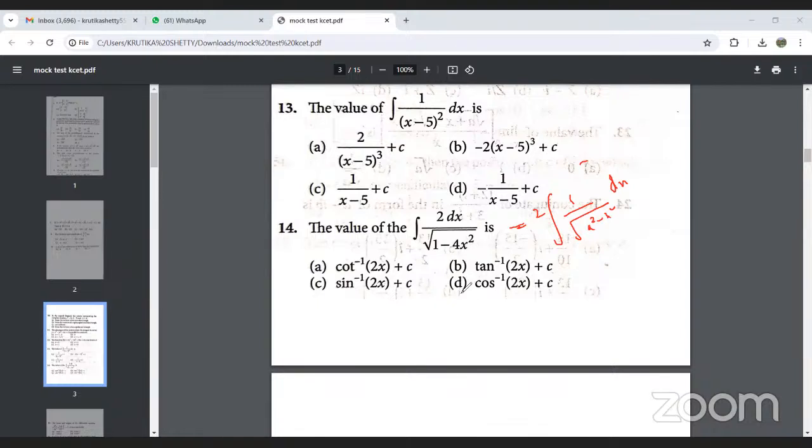Directly, you will get sine inverse of 2x plus c. So option C will be the right option.